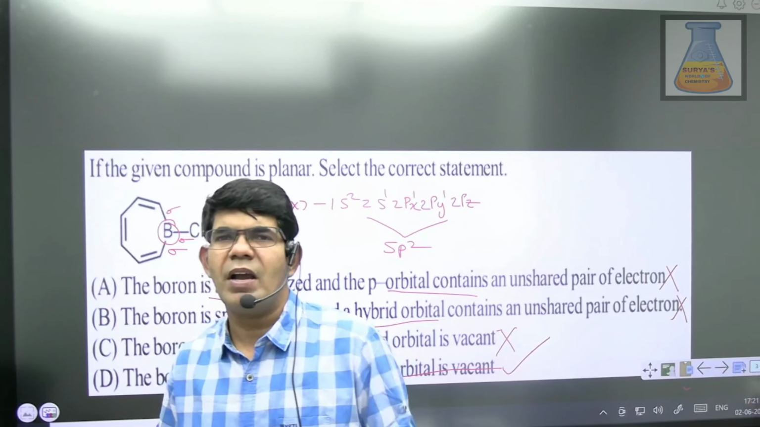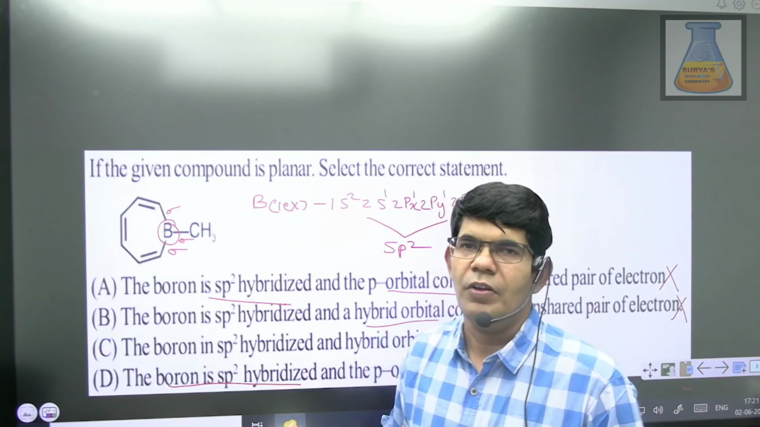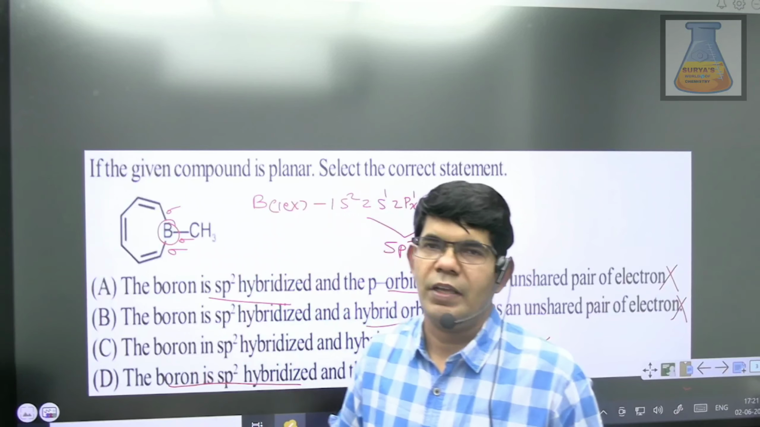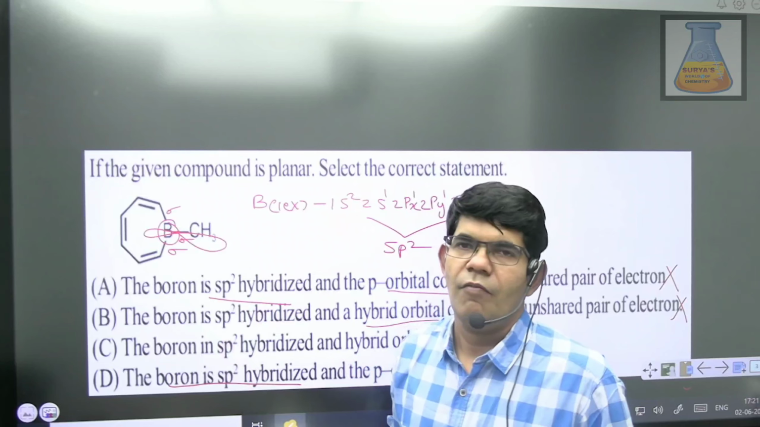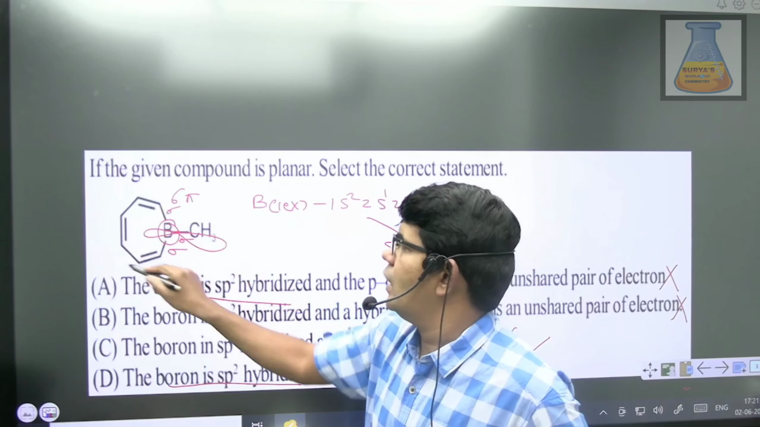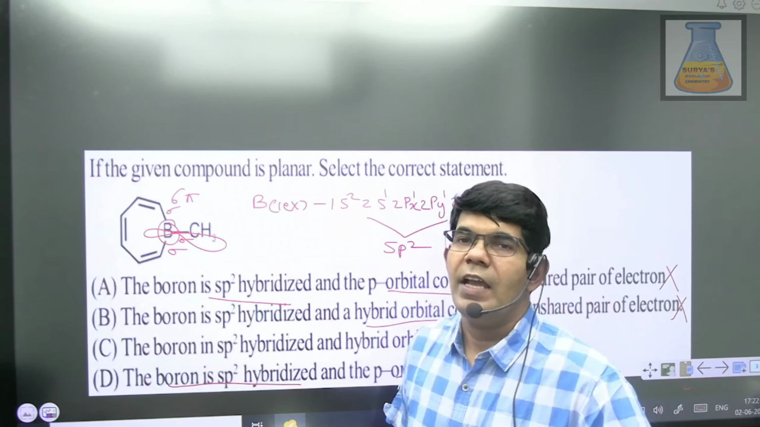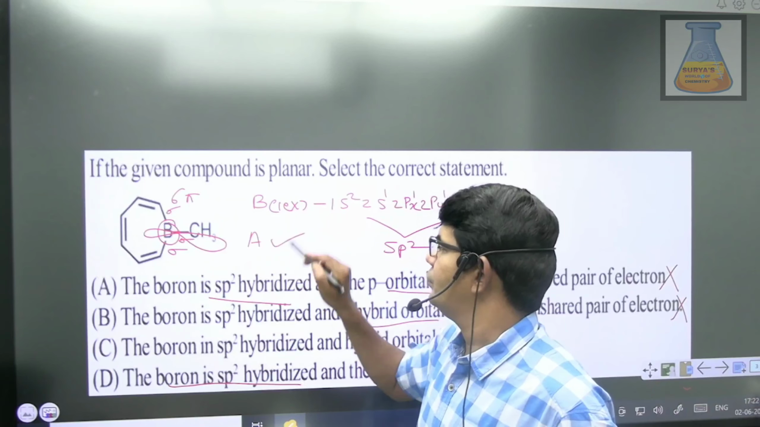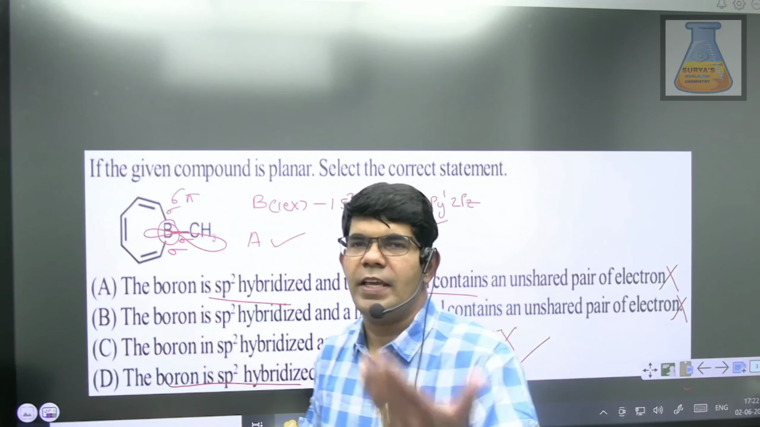By giving the same compound, they may also ask you to check the nature of the compound, whether it is aromatic, anti-aromatic or non-aromatic. Here you have an empty orbital. When you have an empty orbital with a 6 pi electron system, it can easily undergo delocalization, due to which it can attain aromaticity. So this is an aromatic compound. I hope the concept is clear. Great. Let's move to the next one, guys.